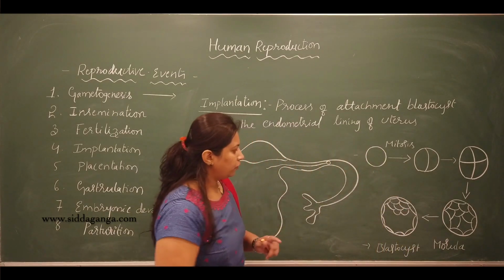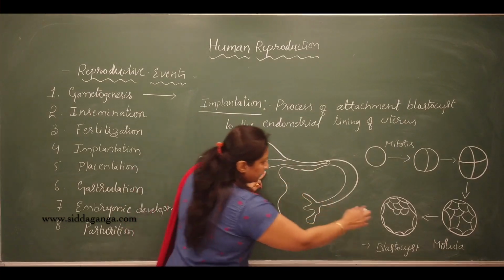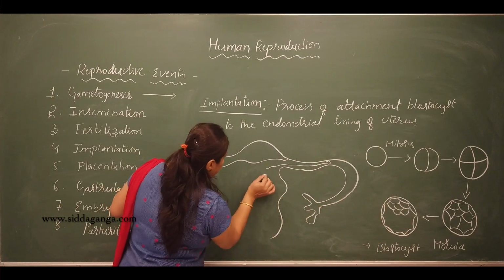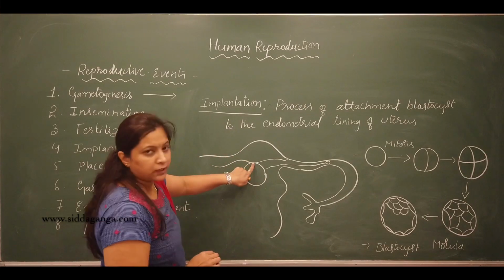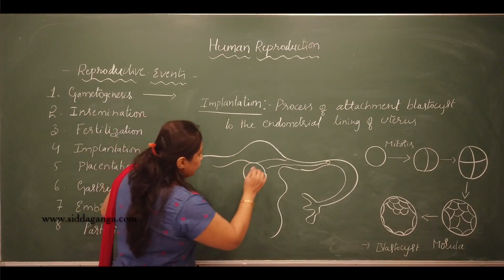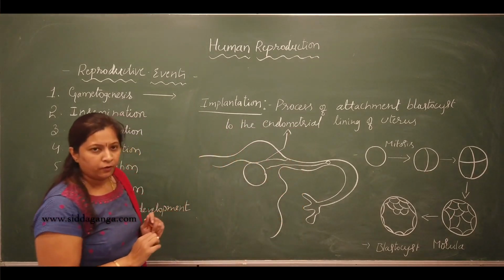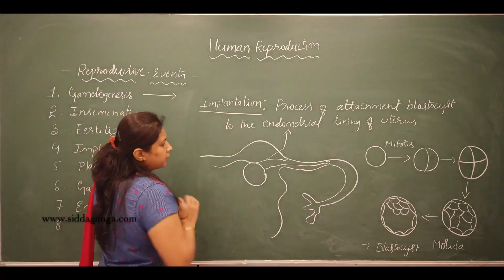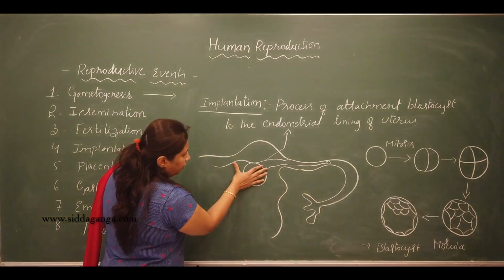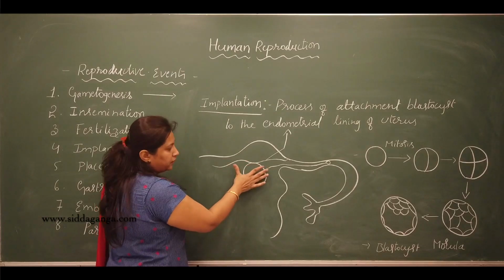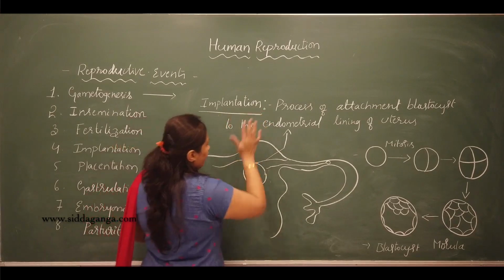Once the blastocyst forms, this blastocyst attaches to the innermost lining of the uterus. The inner lining is called as what? The endometrium. So, what is implantation here? The attachment of blastocyst to the inner wall of the uterus, that is to the endometrium lining of the uterus, is called as what?